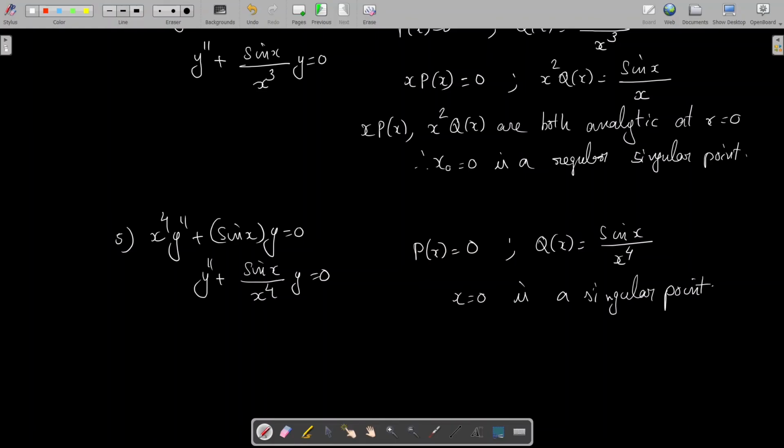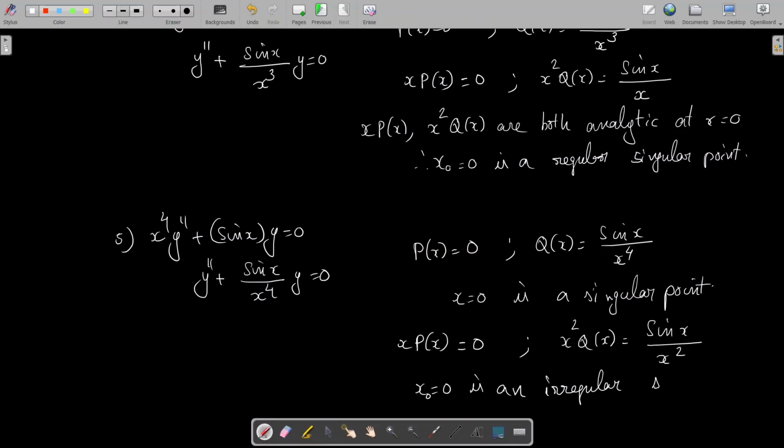Now we have to determine the nature of the singular point. Therefore we consider x into p of x and x square into q of x. x into p of x is 0 and x square into q of x equal to sin x divided by x square. Clearly this is sin x by x, which is analytic at x equal to 0, into 1 by x, which is not analytic at x equal to 0. Therefore altogether this function sin x by x square is not analytic at x equal to 0. So we conclude that x not equal to 0 is an irregular singular point.